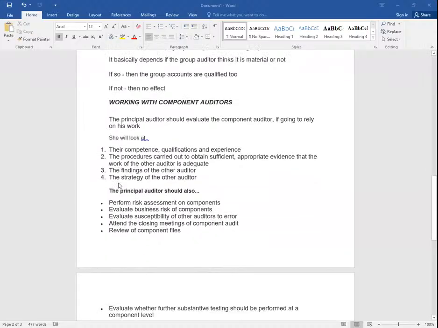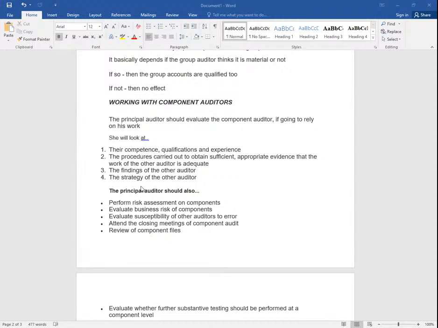We are told here, the principal auditor, who is the group auditor, should evaluate the component auditor if going to rely on his work. And here we are assuming that this auditor is a lady. She will look at, number 1, their competence, qualifications, and experience. Number 2, the procedures carried out to obtain sufficient appropriate evidence that the work of the other auditor is adequate. Number 3, the findings of the other auditors. Number 4, the strategy of the other auditor.